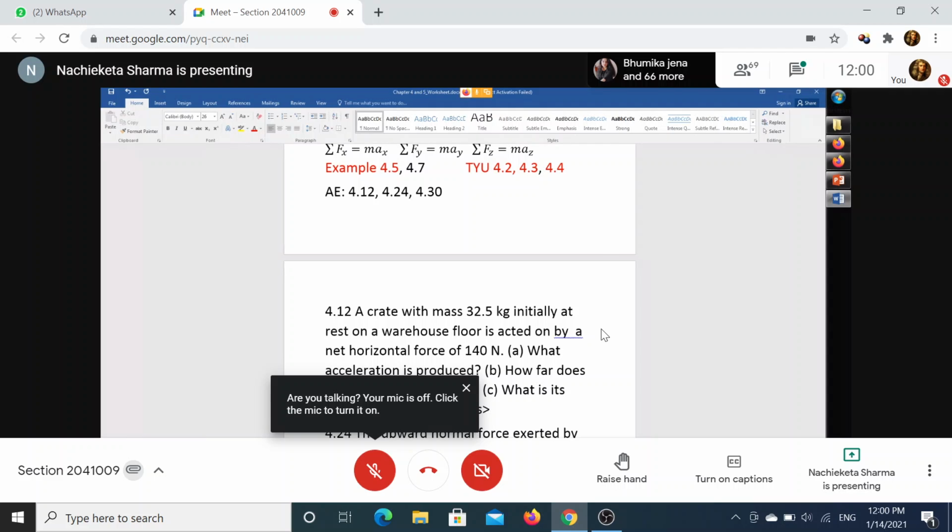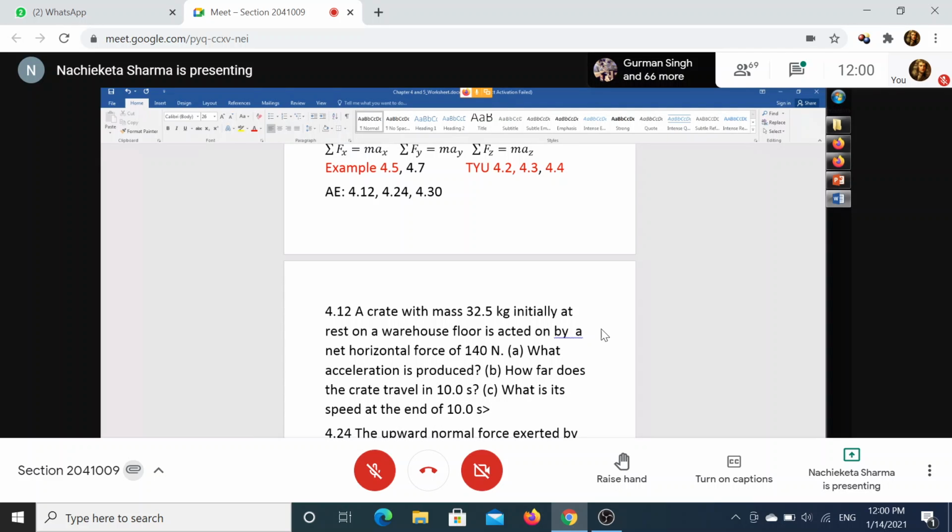What are the reaction forces to these two forces?